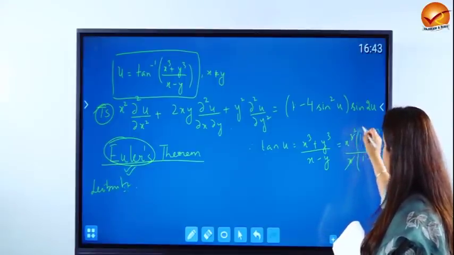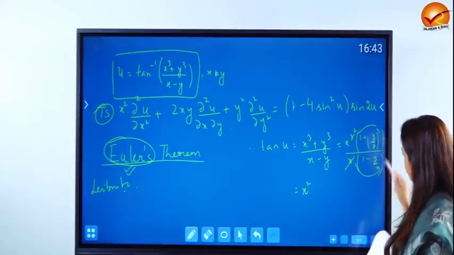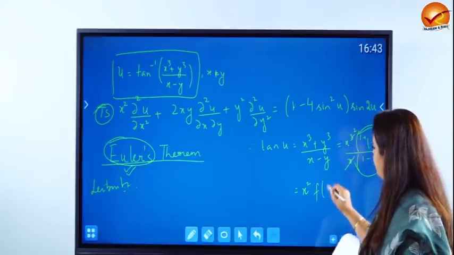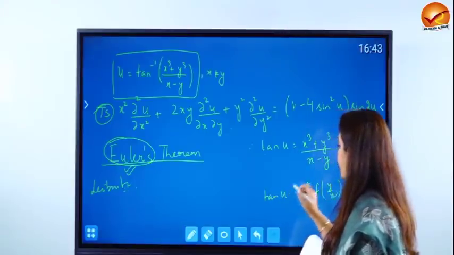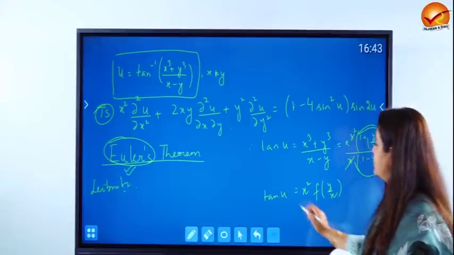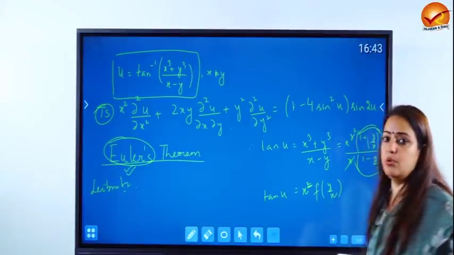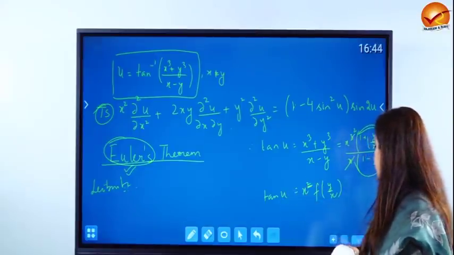As you can see, this cancels, this becomes x square, and this whole term is nothing but a function of y by x. This is the definition of a homogeneous function. So tan u is x square times some function of y by x, which shows that this function is homogeneous of degree 2.